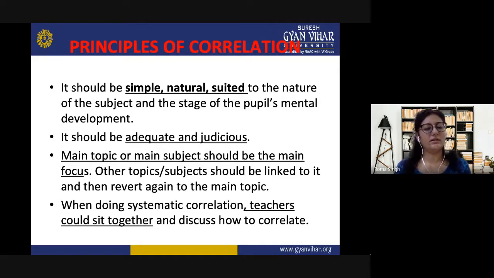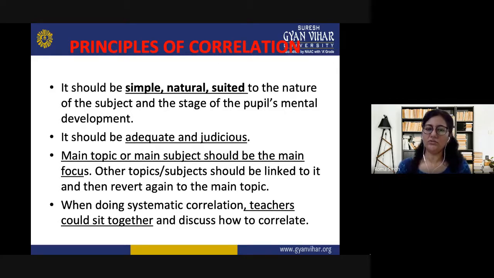The next principle is, when doing systematic correlation, teachers could sit together and discuss how to correlate. This can be done with the help of the team teaching method also. Maybe all teachers do not know what is happening in other subjects.